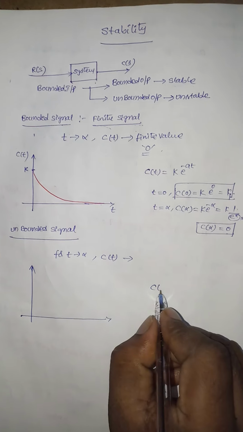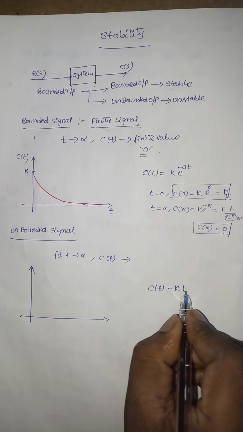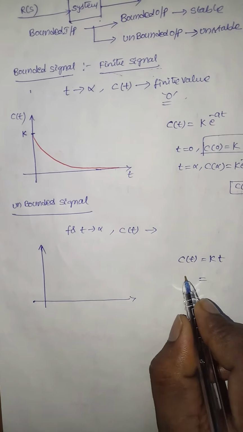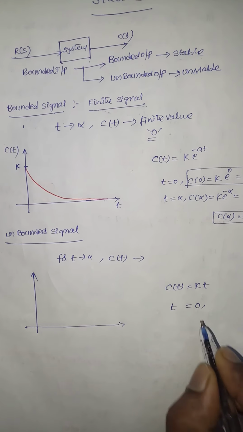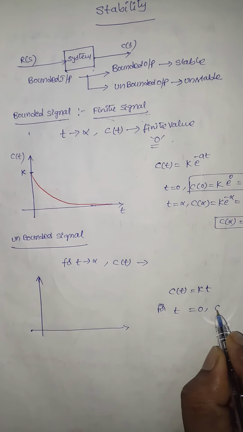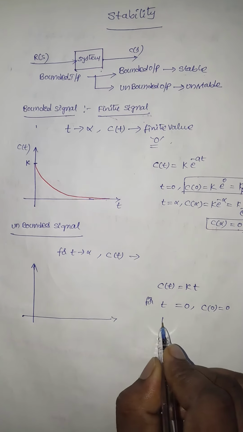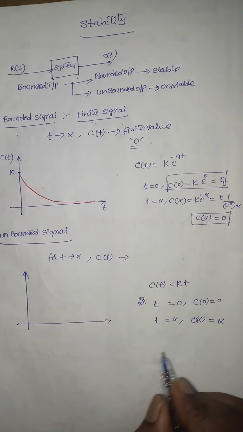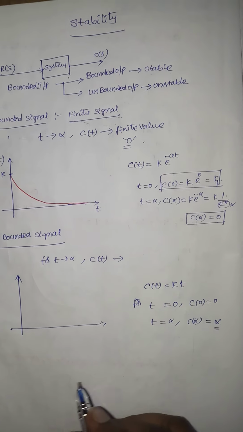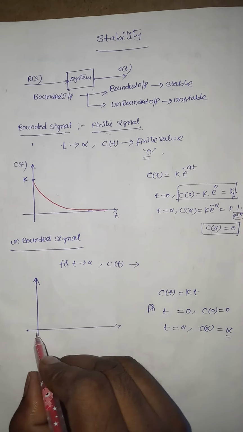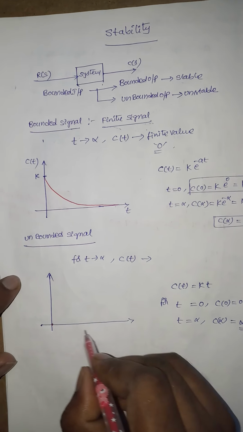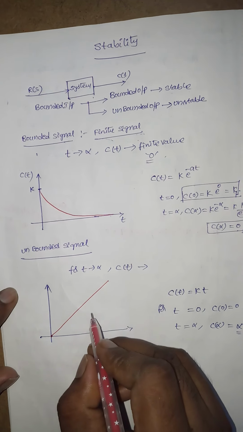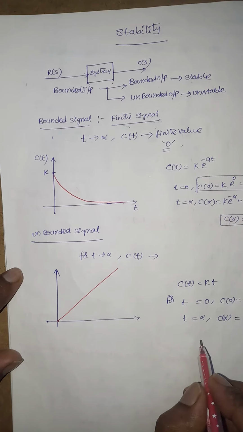Suppose if you take C(t) is equal to k t, some ramp signal. For t equal to 0, C(0) is equal to 0. For t equal to infinity, C(infinity) is equal to infinity. That means it is not a finite value. That means the graph will be like this. For t equal to 0, it is 0, and for t tends to infinity, it goes on increasing. So this is an unbounded signal. It is an example of an unbounded signal.